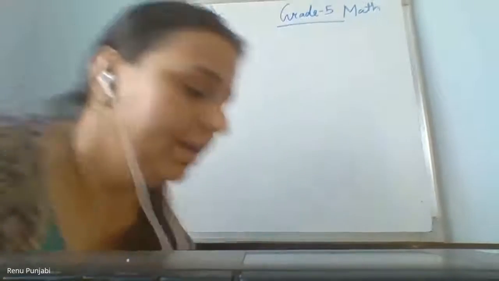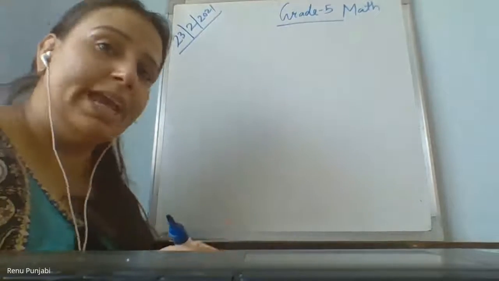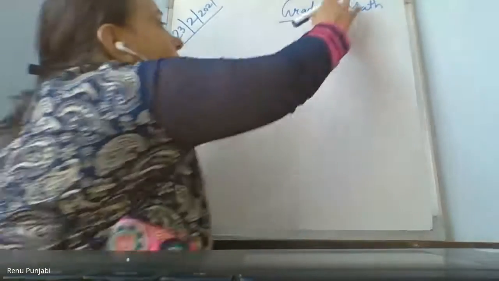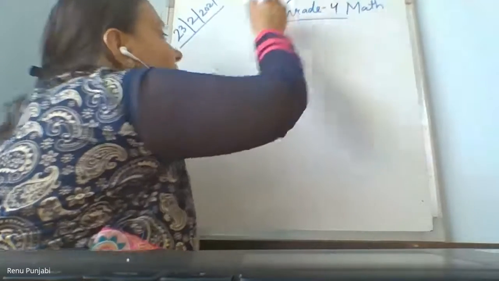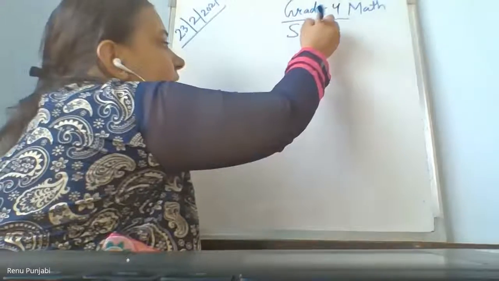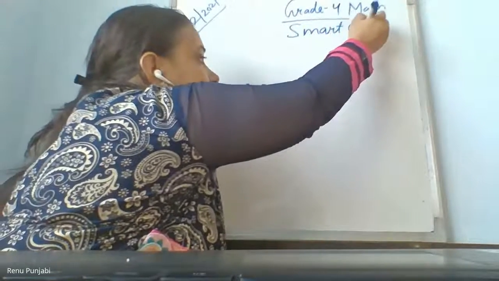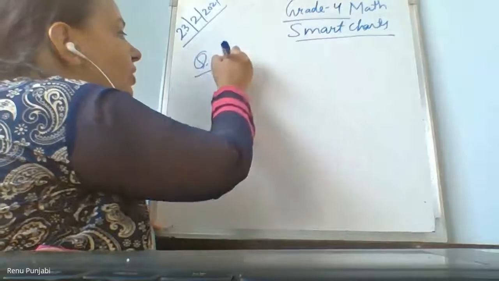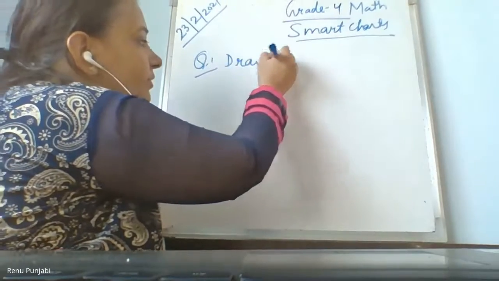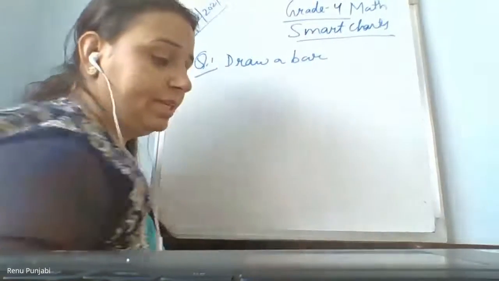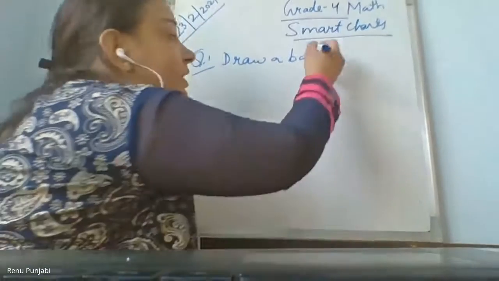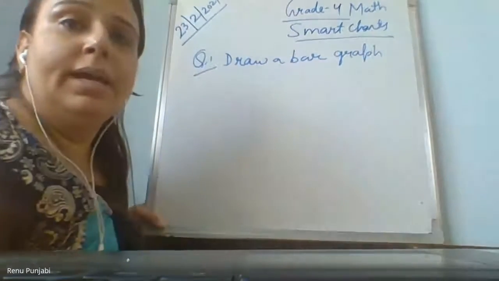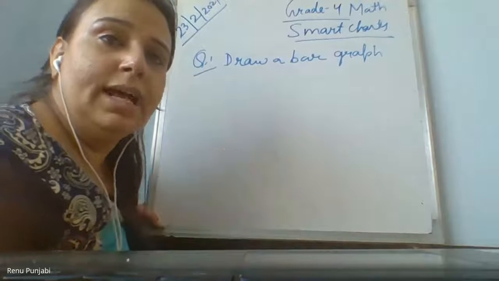Yes, graph paper. Okay. Now, how to take this unit? If I give you, draw a bar graph. Sorry, it's grade 4 maths today. I'll give you one sum. Draw a bar graph on the basis of the given information which I'll give you. Children, as I told you, please also collect some data and make a bar graph.